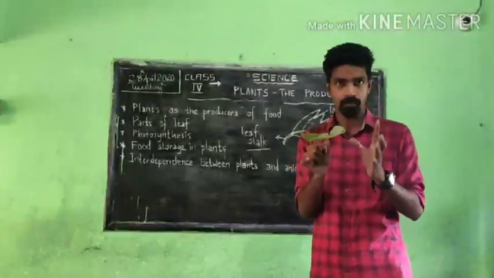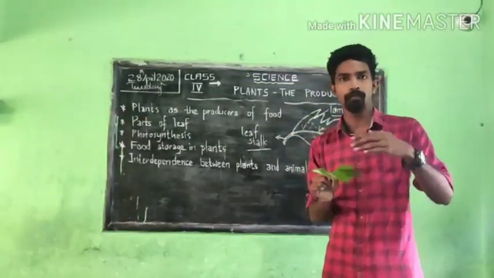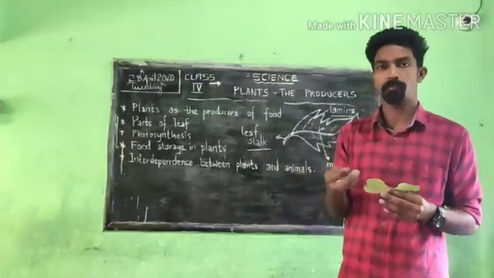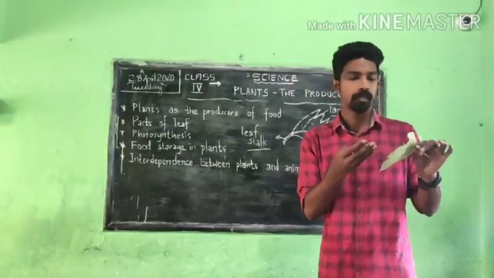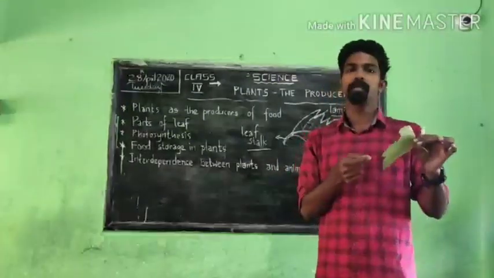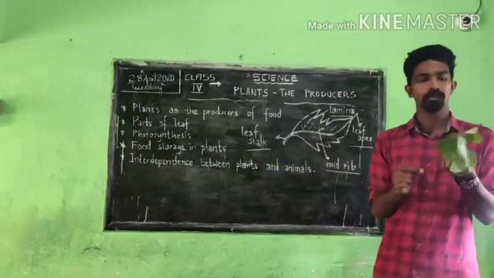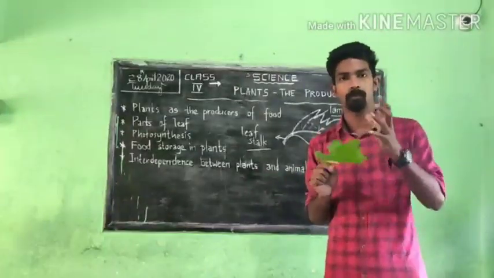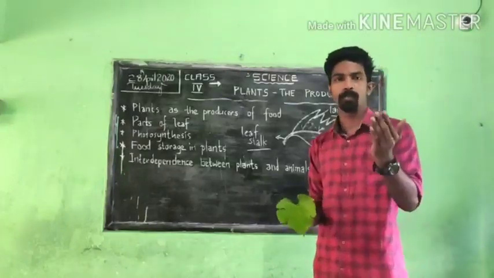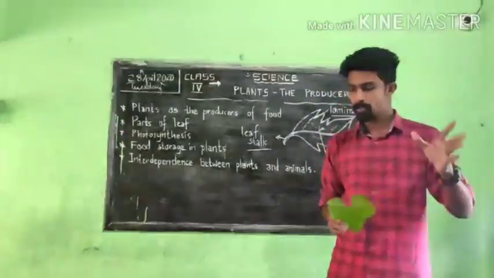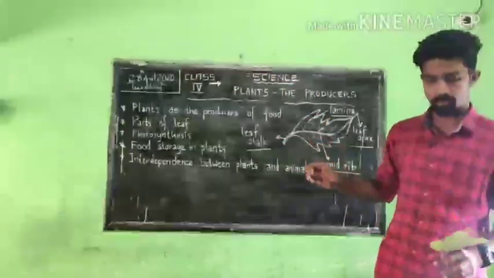When you study the parts of a leaf, take a big leaf and keep it beside you, and just observe that also. Okay, after watching this video or while watching this video also, keep a leaf with you and just check it. Okay, what is the midrib, what is the leaf edge, what is the leaf apex, what is the stalk. You can easily understand with the help of a leaf. When you study this one, take a leaf and keep it with you. So that will be easy for your better study. Okay, so that is the parts of a leaf.